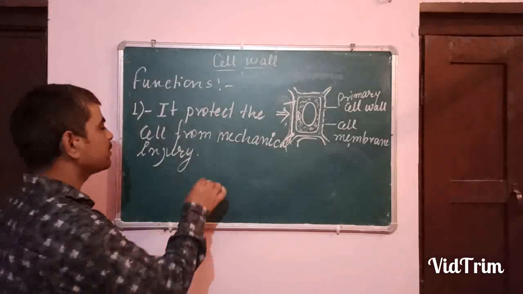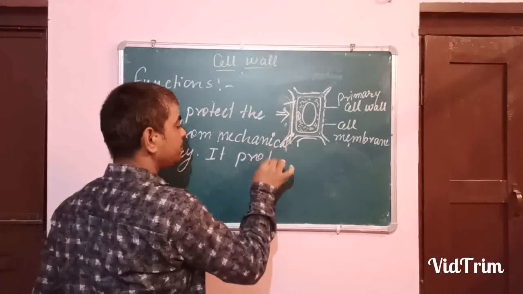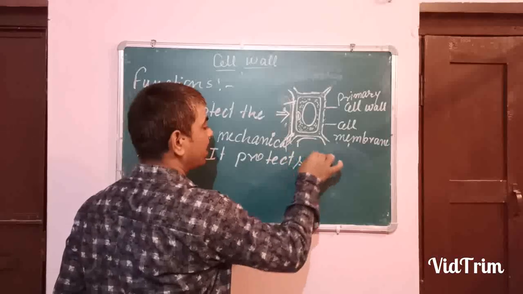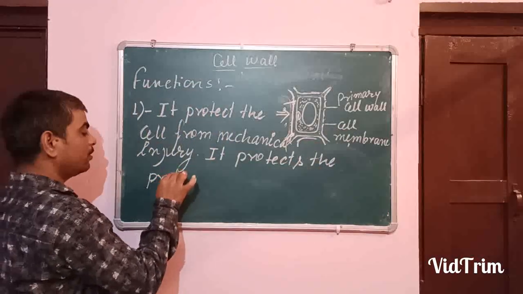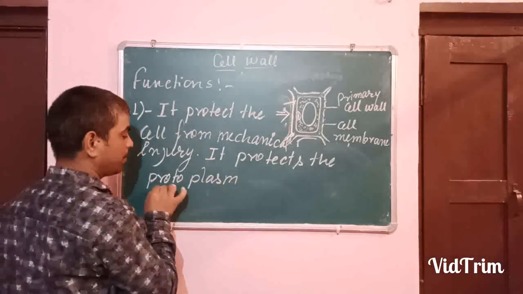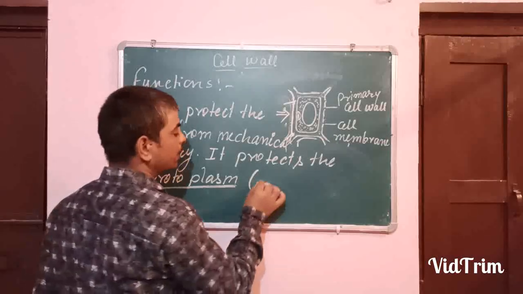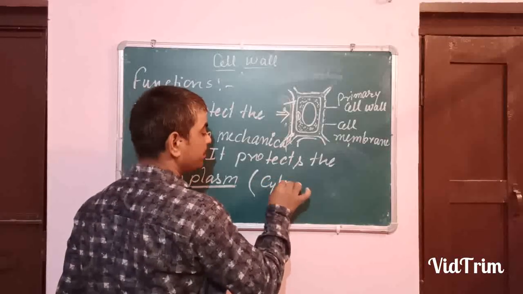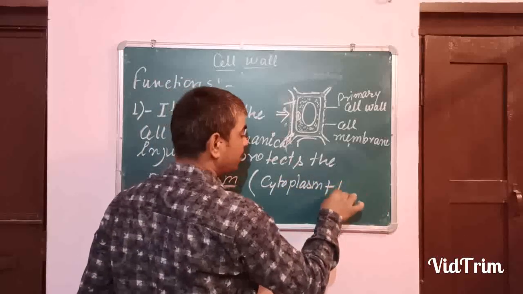Besides this, it protects the protoplasm. Do you know protoplasm? Protoplasm is referred to as the cytoplasm and nucleus together.